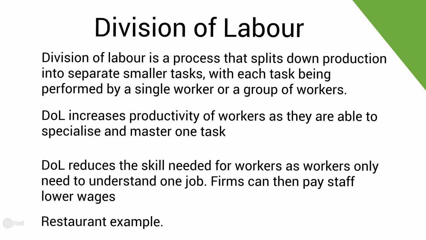There will then be a group of chefs in the kitchen that will make your food and bring it out to you. When you have finished your meal, your waiter will clear the table, and then a washer-upper will clear all the plates and get them ready for the next guest. Imagine how much longer it would take if the same individual was to complete all those jobs. They greeted you at the front, they then made your drinks, they then took your order and then cooked your food. The same meal that usually takes about 45 minutes may take a couple of hours if this individual was to complete all of these different tasks. The division of labour also occurs a lot on a production line, for example, a car production line.